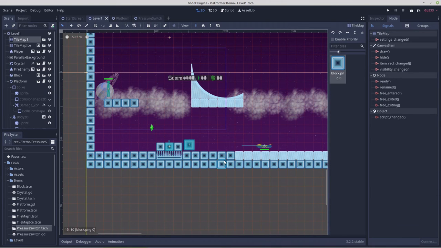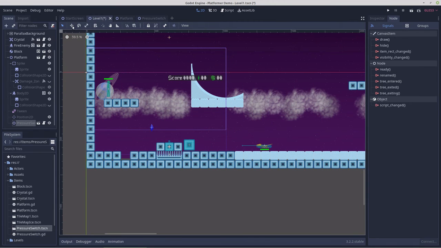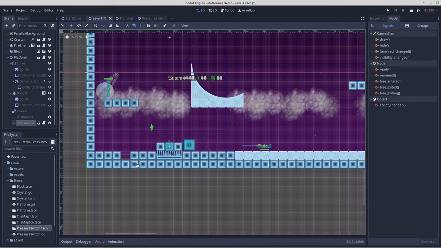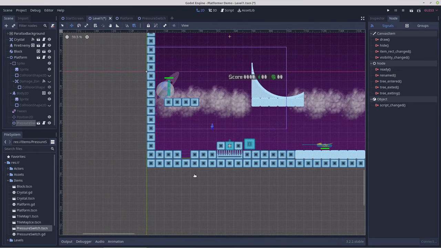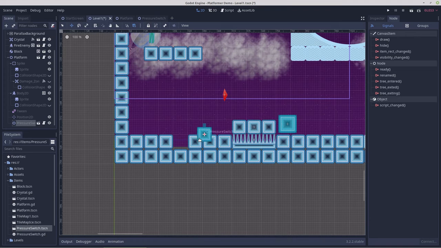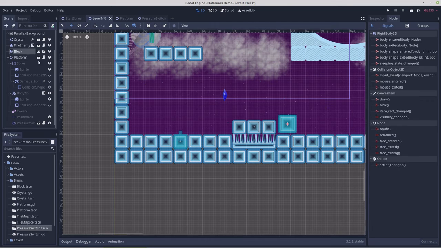Let's put the pressure switch somewhere like right here. So let's find that pressure switch. Move tool, grid. We'll pick that up. Put it over here. Pick the block up. Let's move it somewhere we can slide it onto the pressure switch. And then we're in a state to test that out.